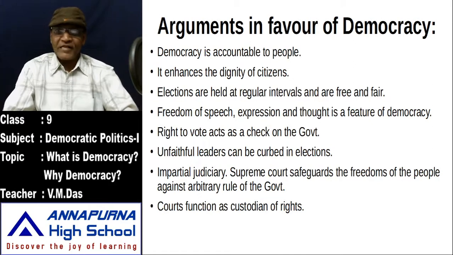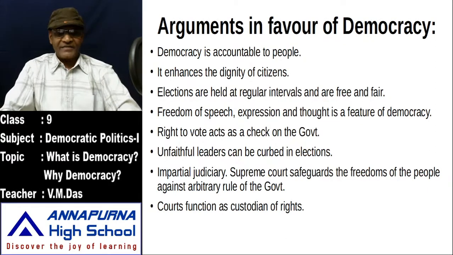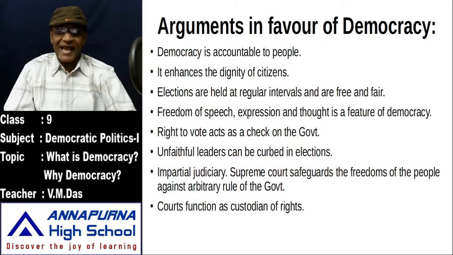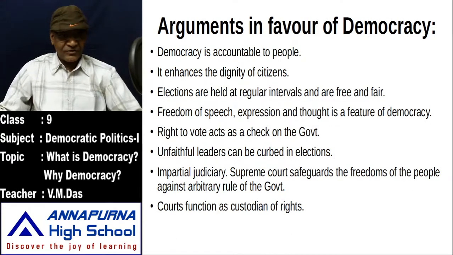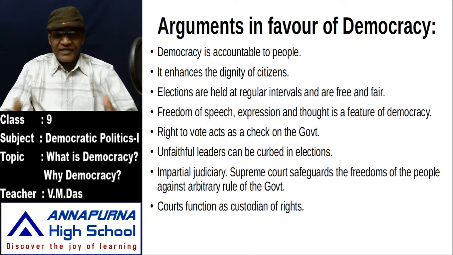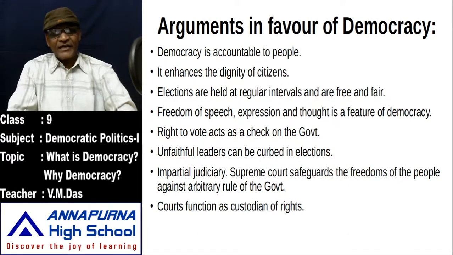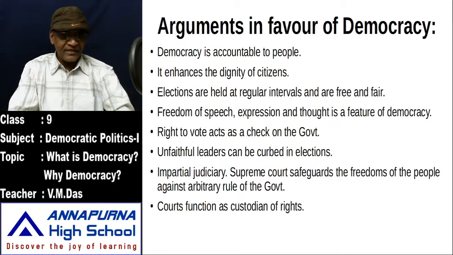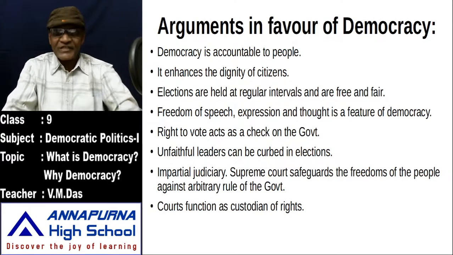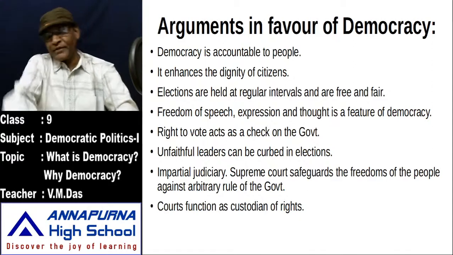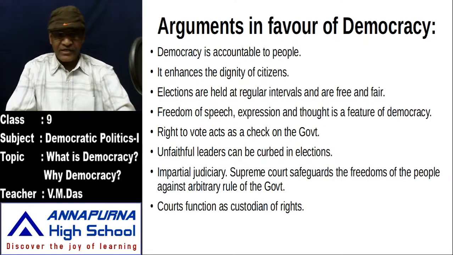The judiciary does not bow down to any leaders, but acts impartially. The Supreme Court safeguards the rights of the people, because it acts as a custodian and guardian of their rights. That is why an impartial judiciary is found in democracy only. The Supreme Court safeguards the freedoms of the people against all types of arbitrary rule of the government.